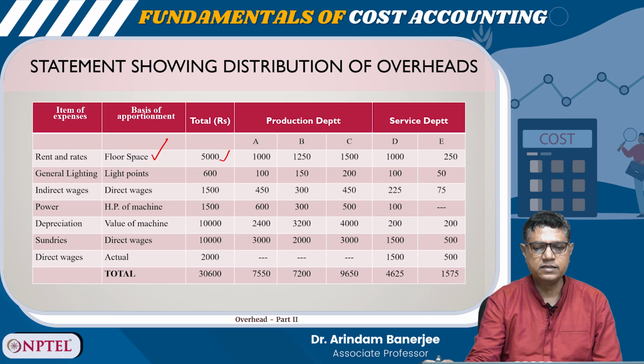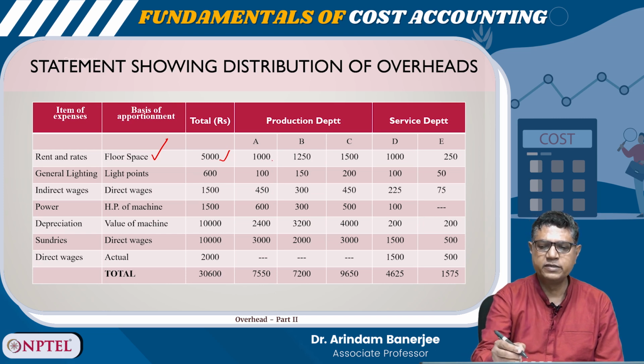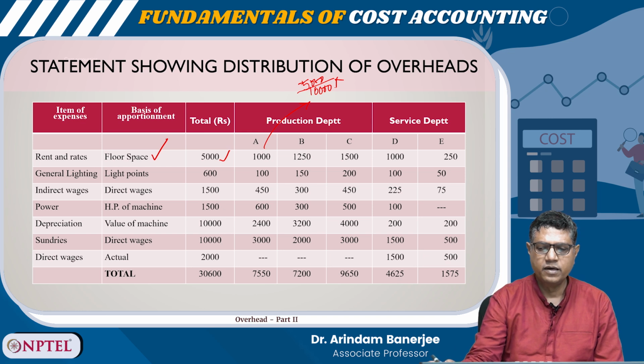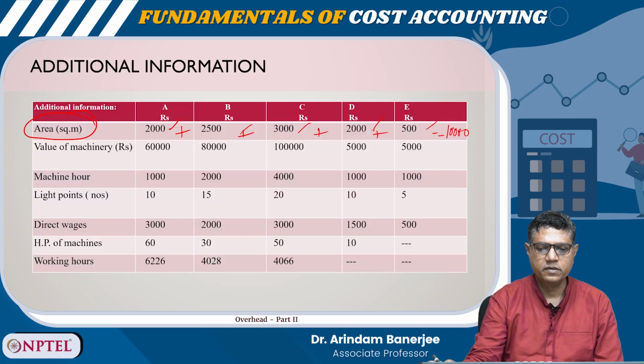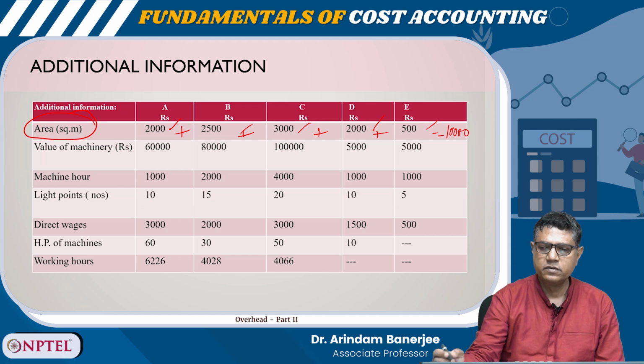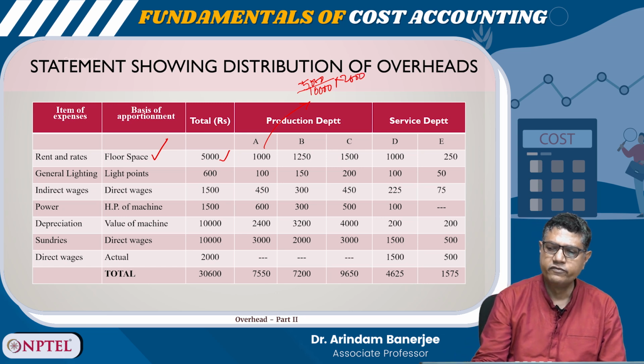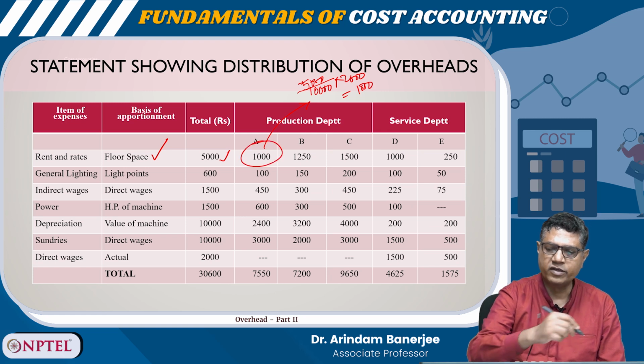So, for A, the floor space share will be how much? I can write like this: 5,000 divided by 10,000 into 2,000. 2,000 is the area, right? So, it is equal to 1,000. So, that is how it is coming, 1,000.